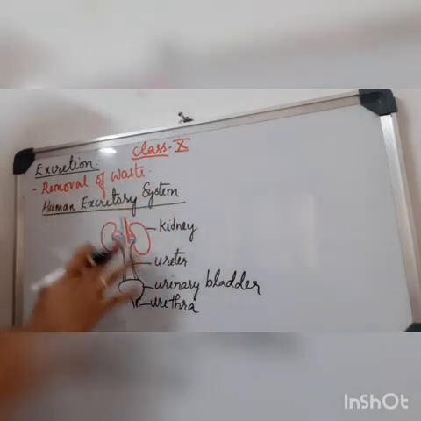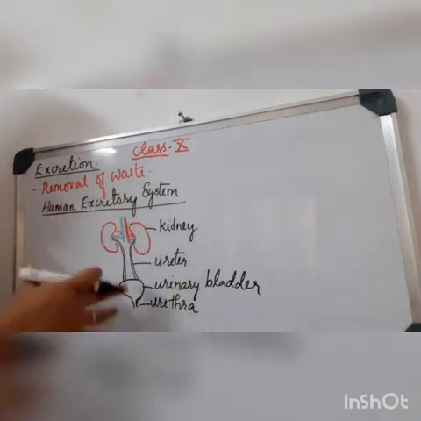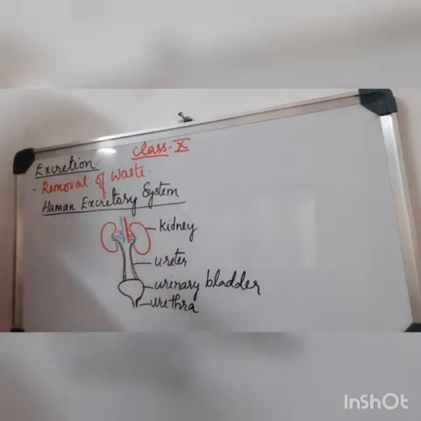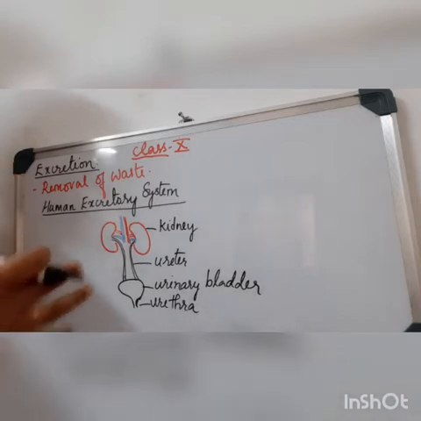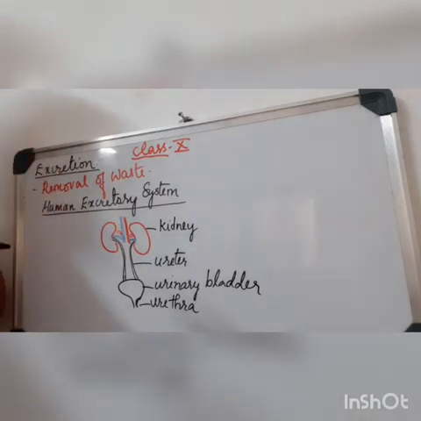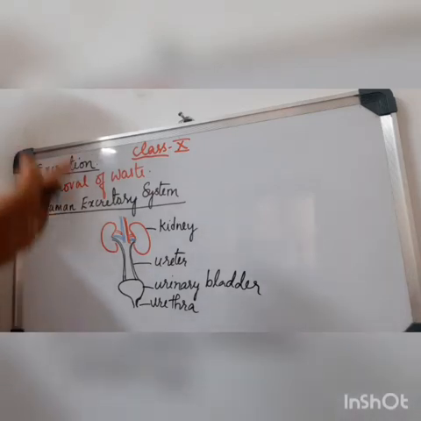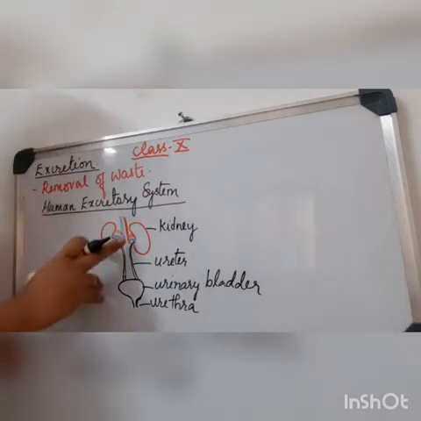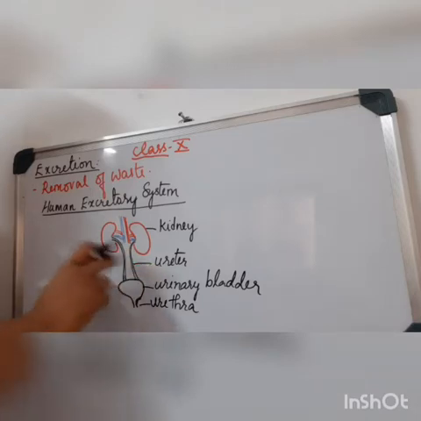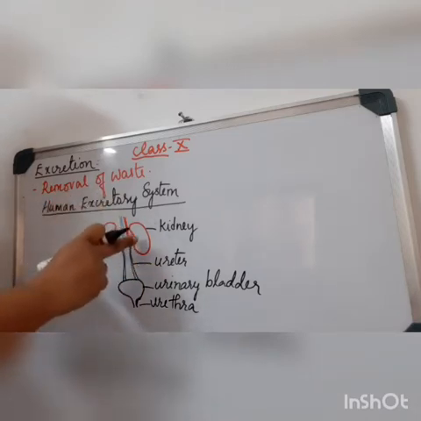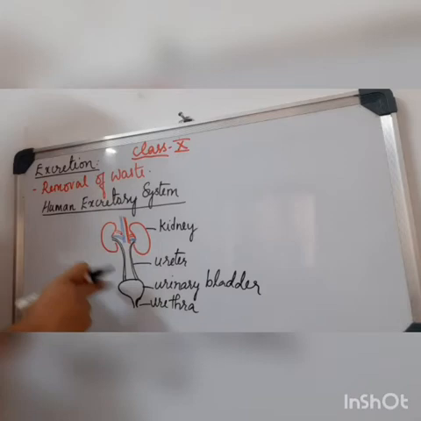So we will briefly go over the functions of these parts. The kidney is a basic organ of humans which filters the waste called urine. Kidneys are the filtering units of the human body, which filter urine and send it to the outside. The urine formed in the kidney is transferred to the ureters.